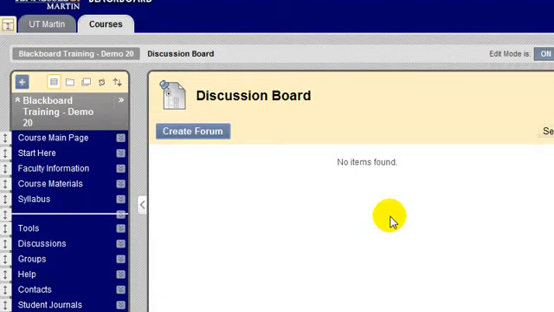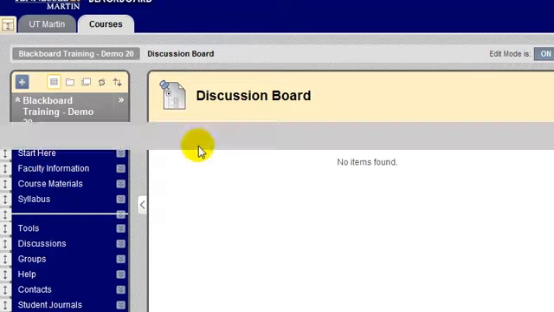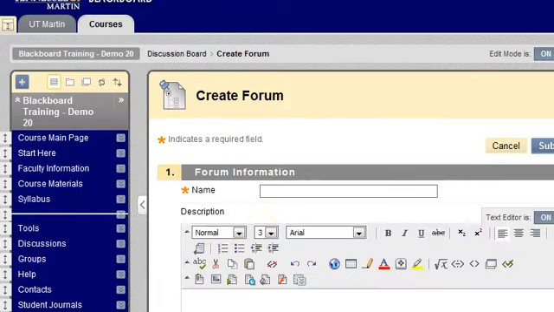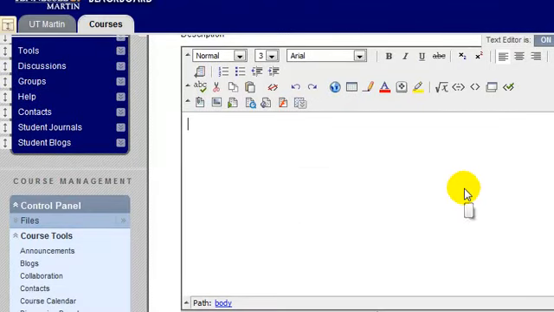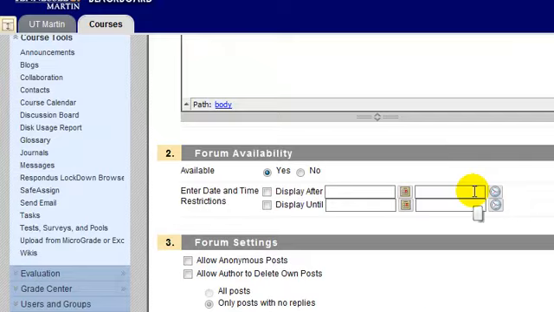So I want to create my first forum for this course discussion board. And I do that by clicking the Create Forum button. First thing I must do is give this a name, and I will simply call this Chapter 1 Discussion Activity. I scroll down and I type any instructions in the box I'd like to give my students. I then scroll down to see my various options.